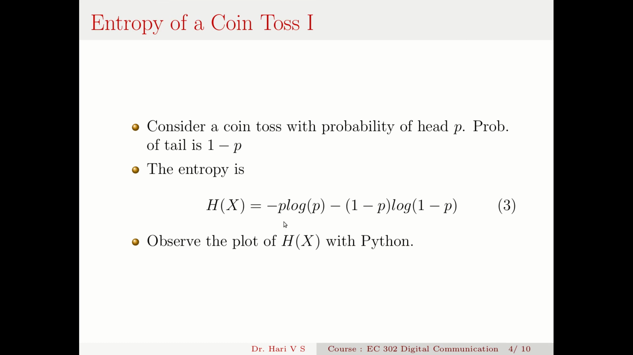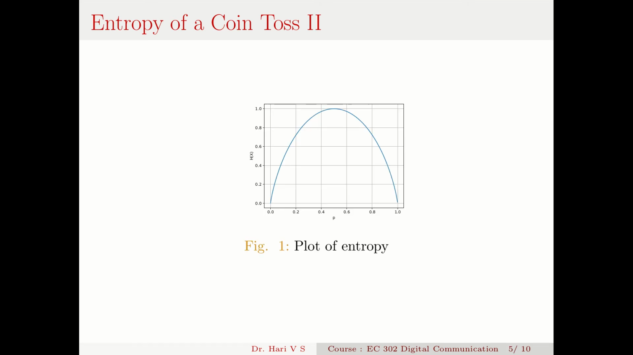H(X) is minus p log p, minus (1 minus p) log (1 minus p). Okay. So if I plot this along with probability p varying from 0 to 1, how does this entropy vary with p? You can observe this plot.